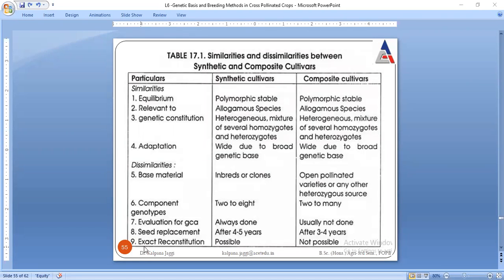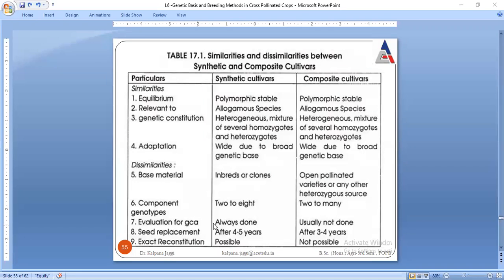But here are the dissimilarities. When we go for the development of synthetic cultivars, we were basically going for the utilization of inbreds or clones. But here an open pollinated variety or any source of heterozygotes can be utilized. The number of component genotypes is 2 to 8 there, but here there are many. For synthetic, evaluation of general combining ability is always done.